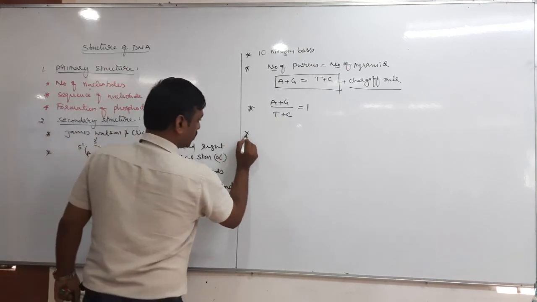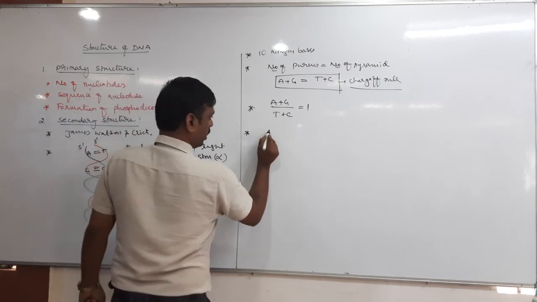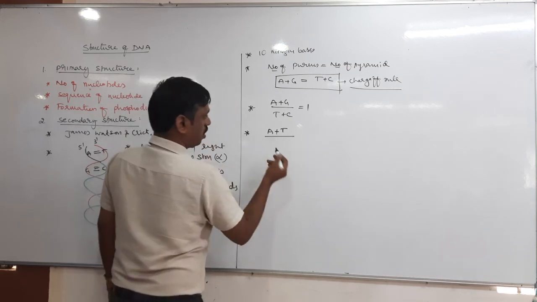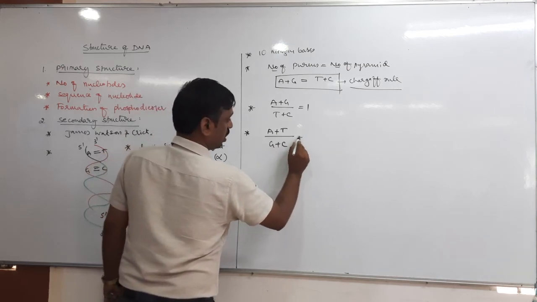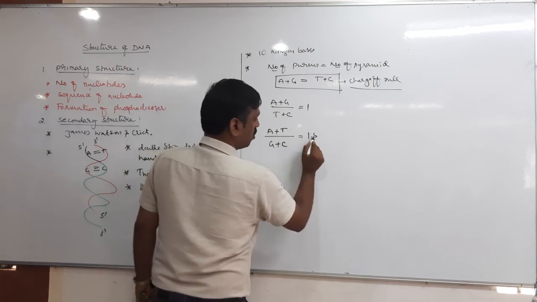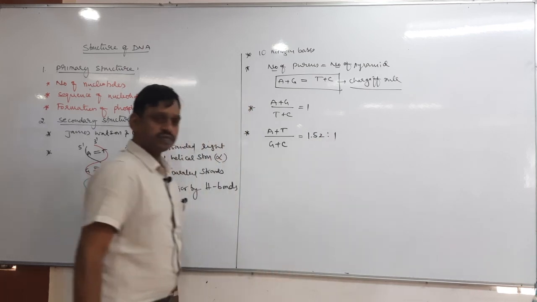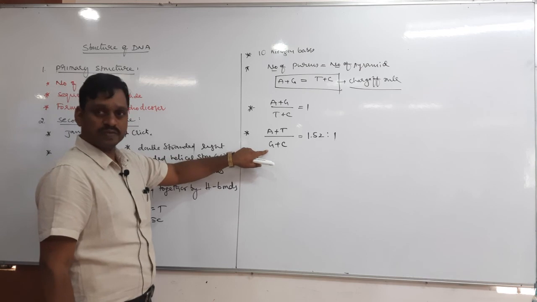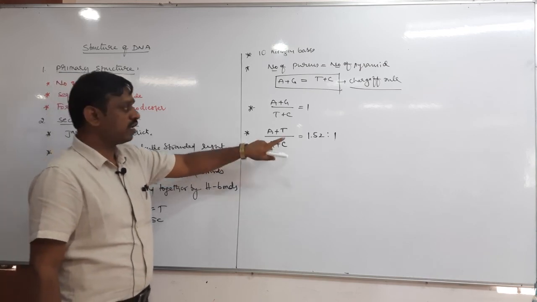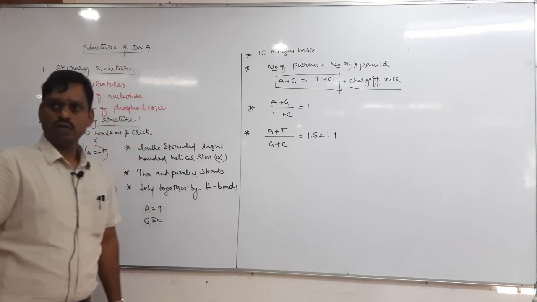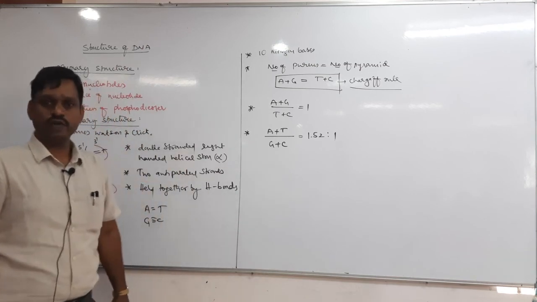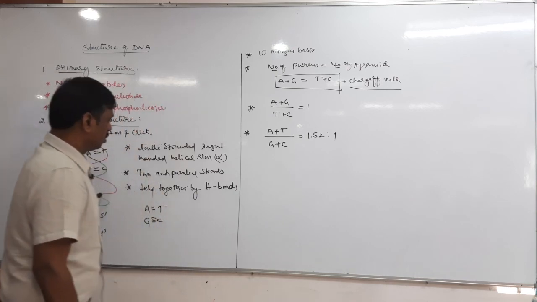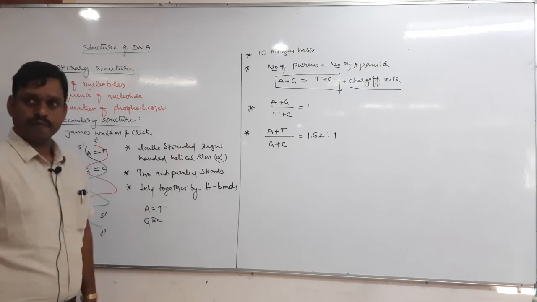Next, the ratio of adenine plus thymine to guanine plus cytosine in human beings is 1.52 to 1. This means the ratio of AT by GC changes from species to species. In human beings, it is approximately 1.52. So these are some important structural information of DNA, right?